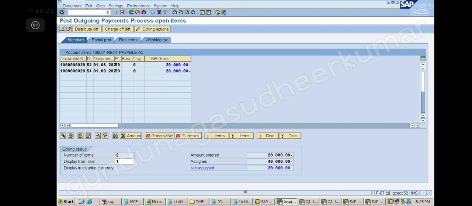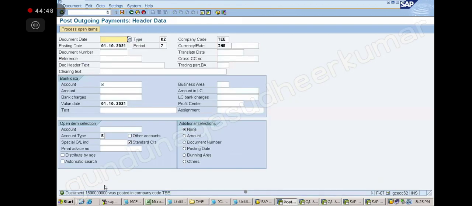So now which one should I make blue? You tell me. August 1. Yes. Understood? So you select like this and you will pay that particular item. Is it clear? I am paying the August month first because that is waiting for a long time. Save. So now this is posted, correct?